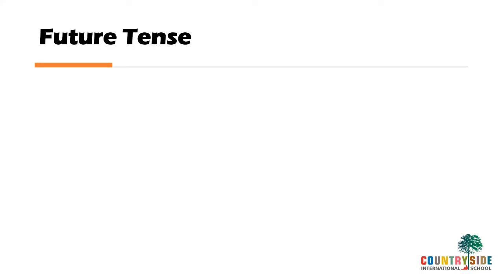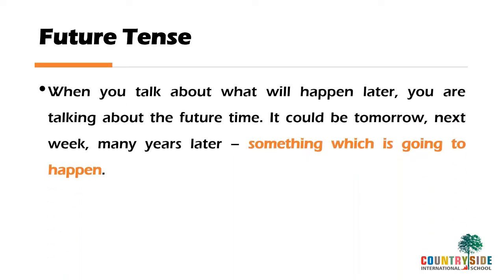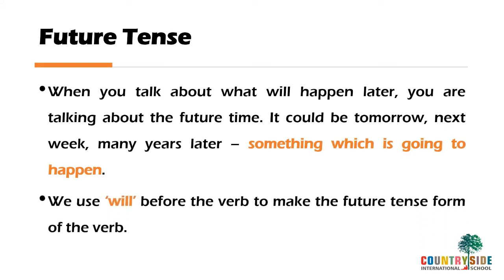And the third one is future tense. Now, when you talk about what will happen later, which has not already happened, but is going to happen, you're talking about the future. It can happen tomorrow or maybe next week or many years later. So something which is going to happen is called a future tense. And we use will before the verb to make the future tense form of verb. So whenever you want to change a verb into a future tense, you have to use the word will before the verb.